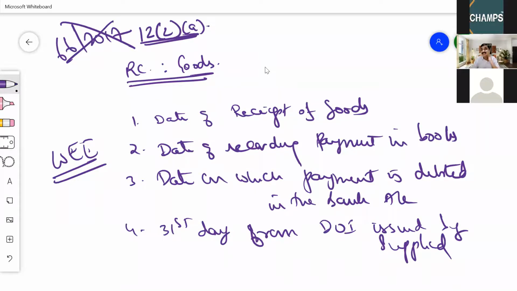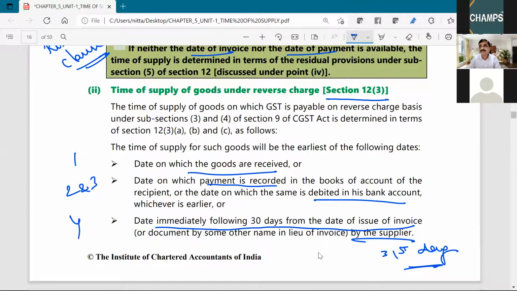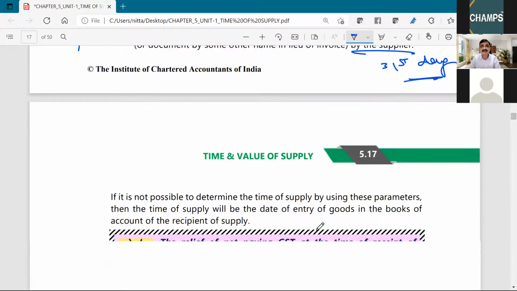So here regarding the payment in the books, date on which payment is debited in the bank account of the recipient, 31st day of date of issue of invoice by the supplier, whichever is earlier, is to be taken as time of supply.